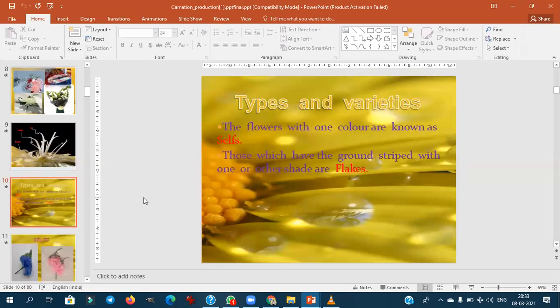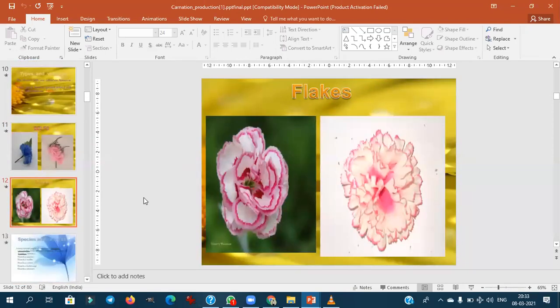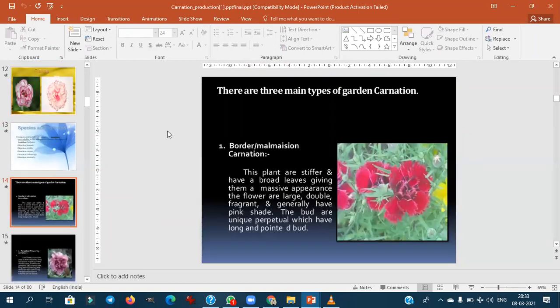Then coming to the types and varieties, we'll see the species. Dianthus caryophyllus is the commercial species, and other than that, we also use Dianthus barbatus and Dianthus sinensis. These are the three important species mainly commercially exploited.